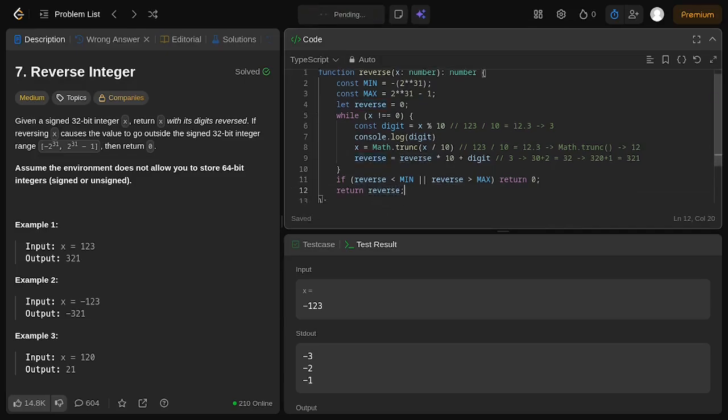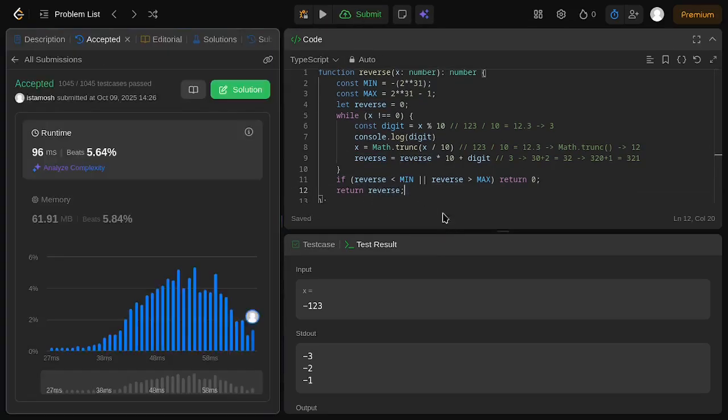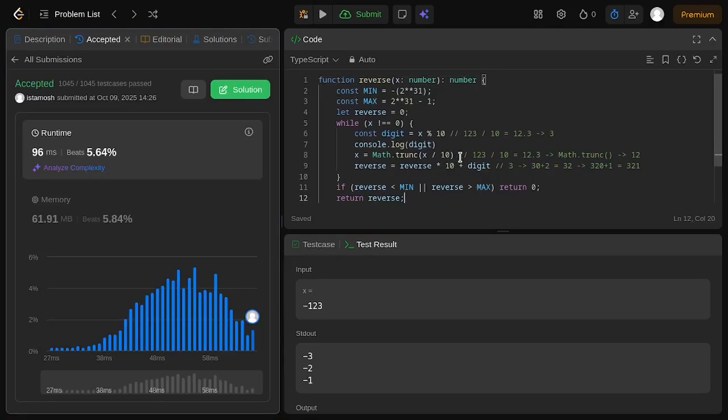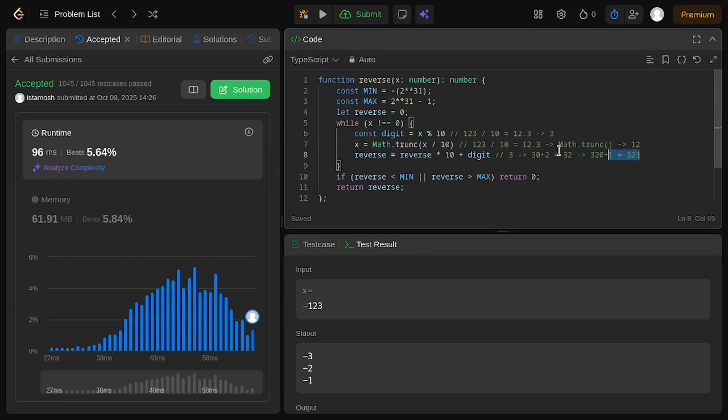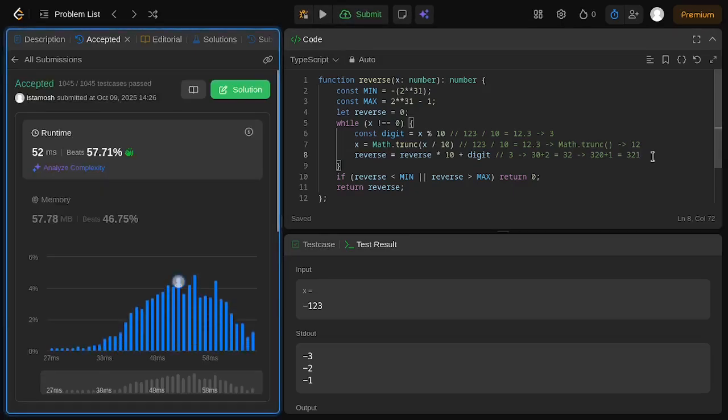So let's run the code again to see if it works. And we got the lowest runtime possible of 96 milliseconds, because we are counting the console.log as our extra processing time. Let's run this again to see if it works. And we have the value of 52.